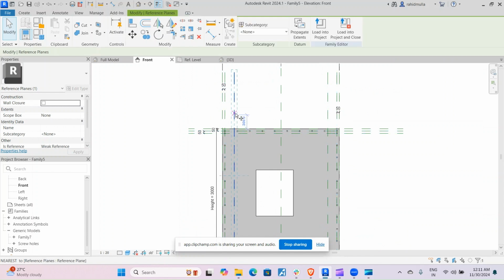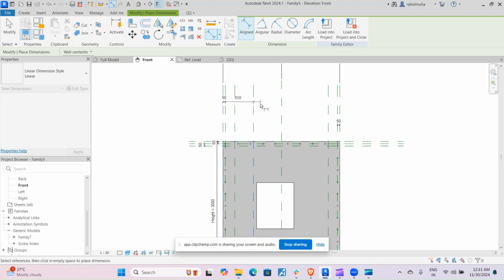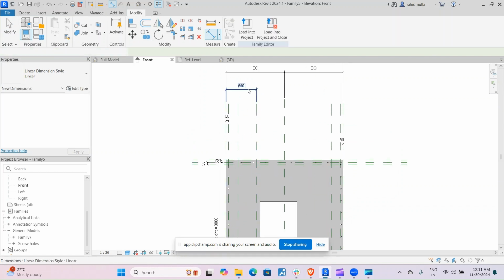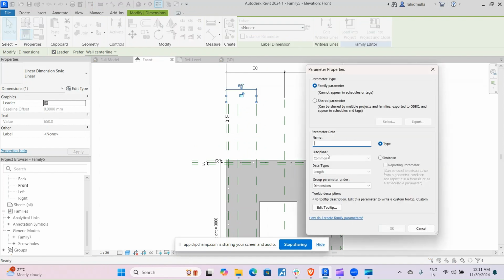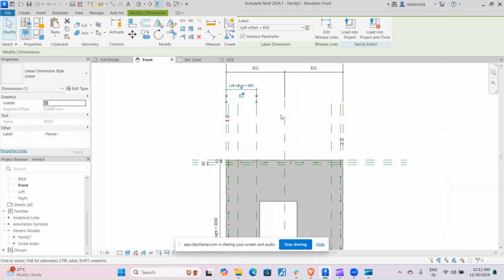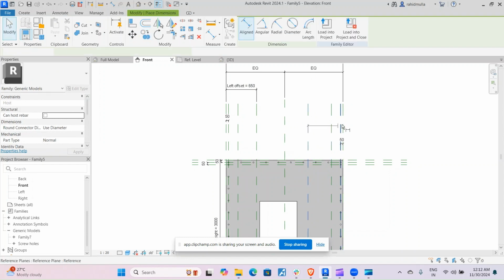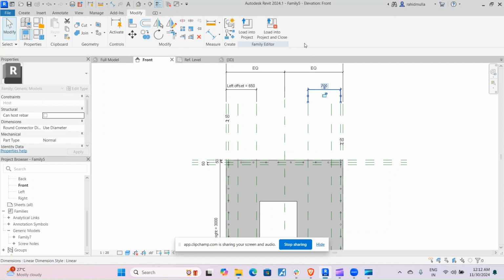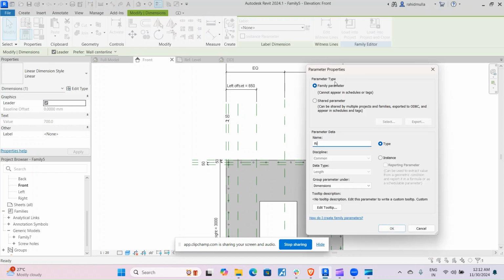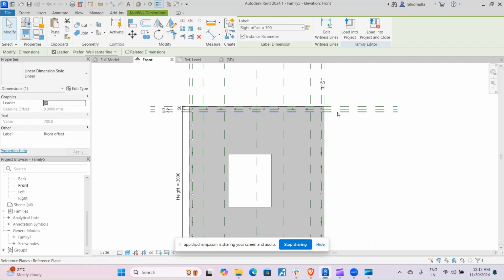So for that purpose, I will copy this reference line, I will keep it here, and I will name this as left offset. I will name this as left offset, and then I will give instance property to this parameter. The same thing I will do it here. I will copy this and will give right offset. Right offset to it. The same thing I will do for the horizontal reference plane also.